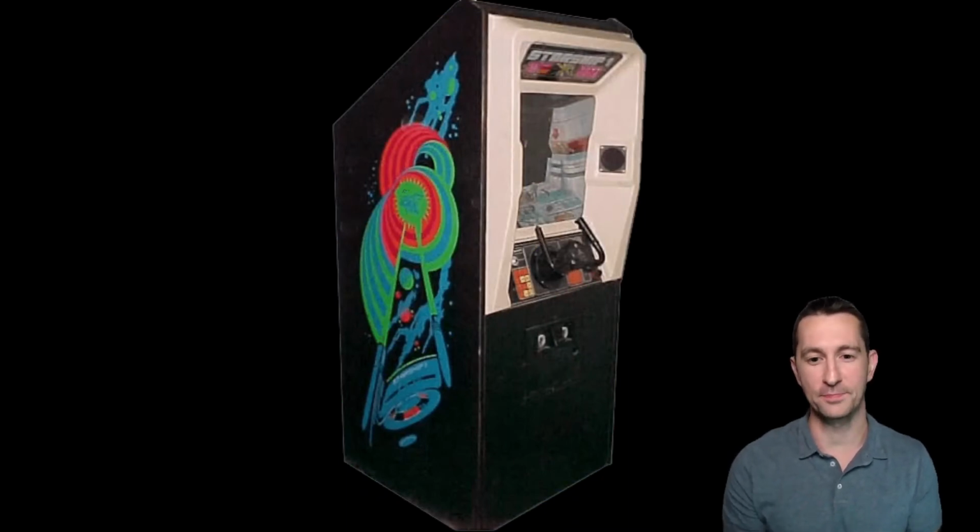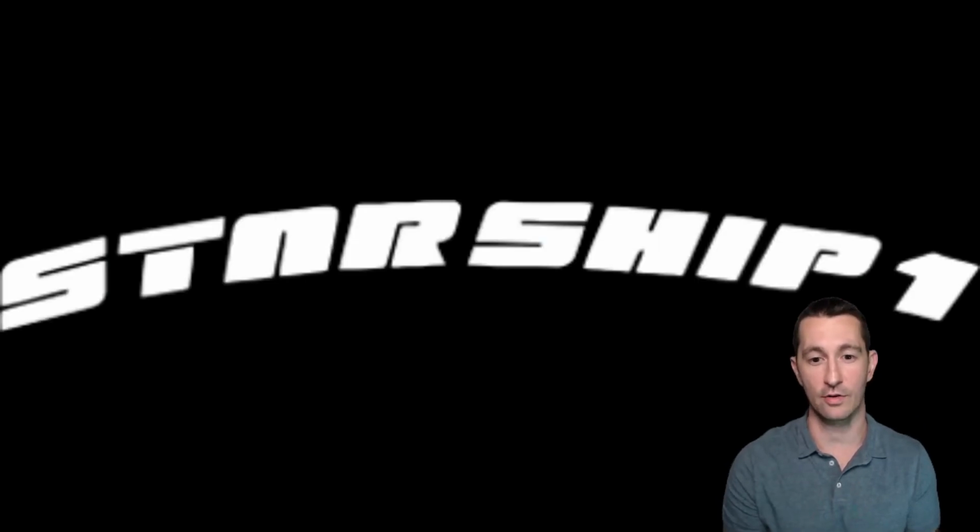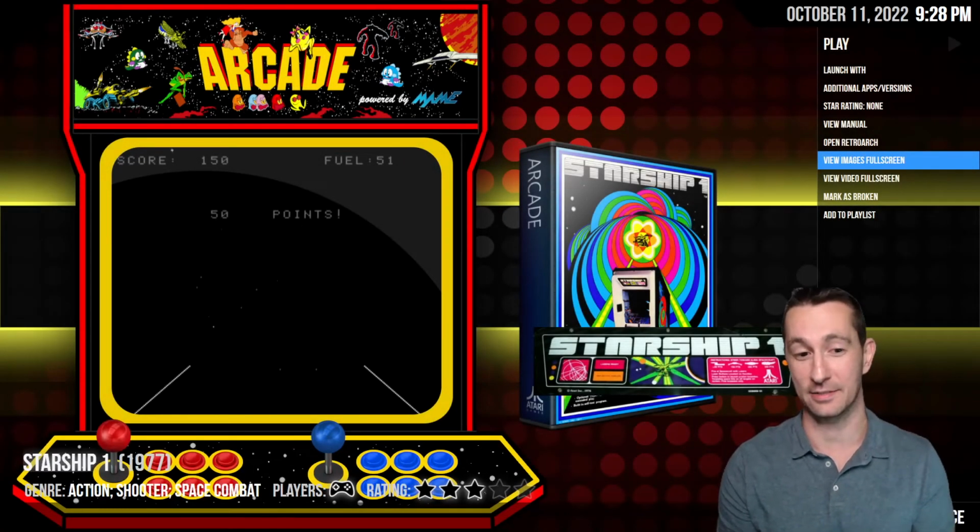It's Starship One. So there's an example of the arcade cabinet. Looks like we got a really cool joystick to control the ship. Got an example of the circuit board. And there we go. We have a joystick to move our starship. We have lasers, torpedoes, and then if we want to go fast or slow. So there's our graphics. We're still being programmed in black and white.